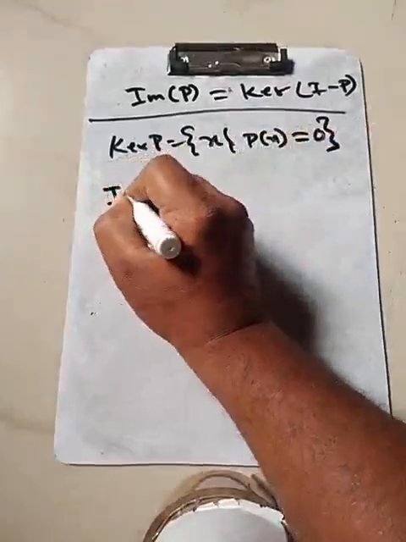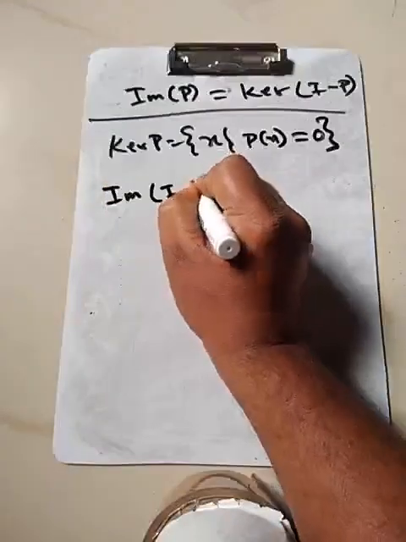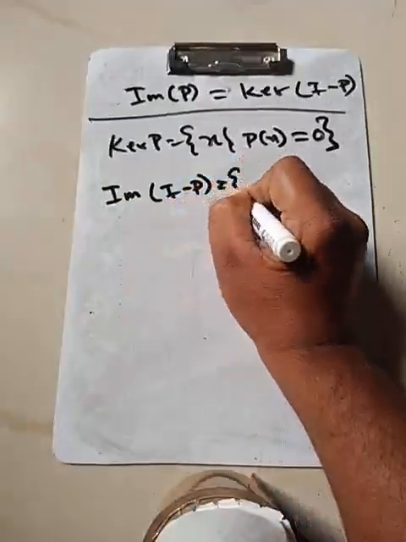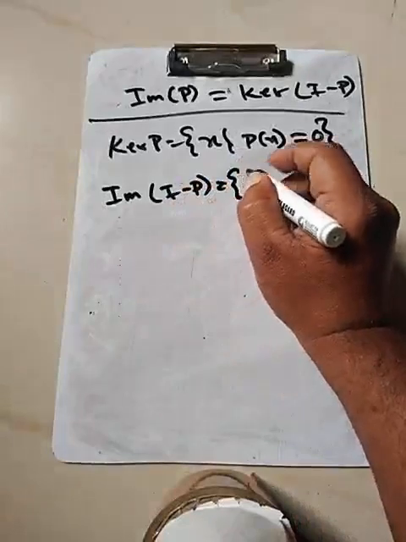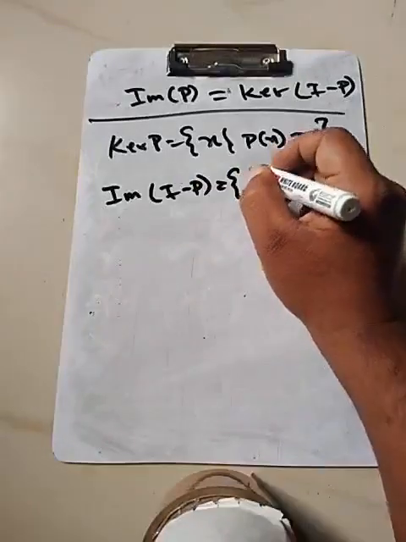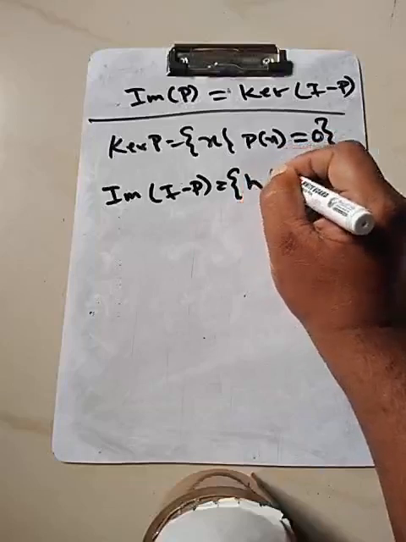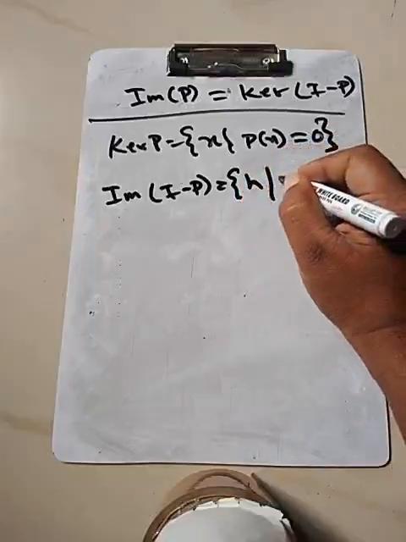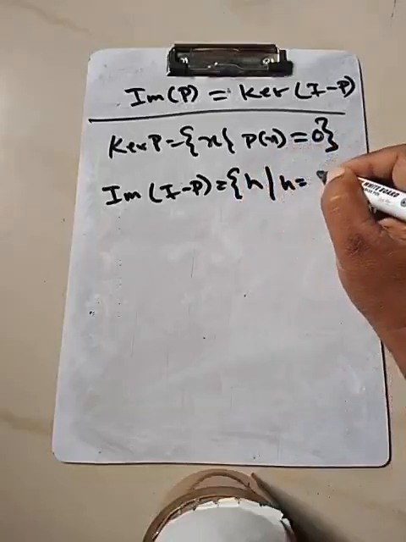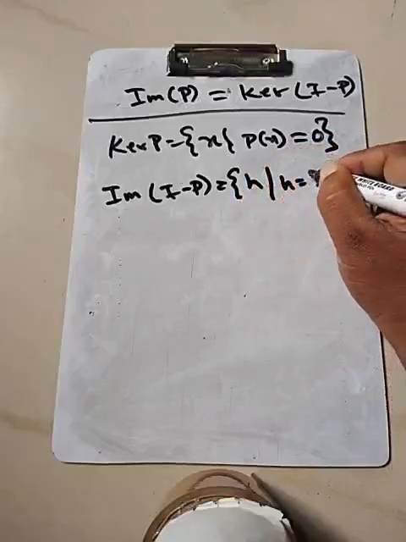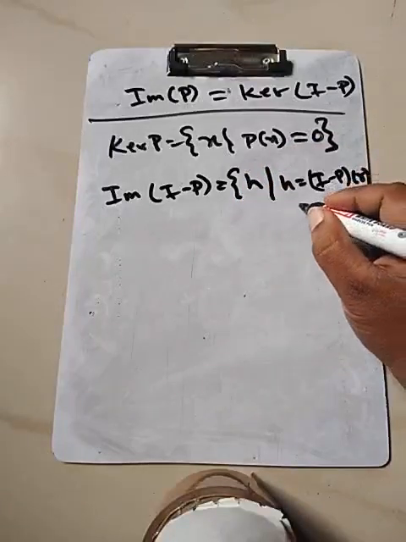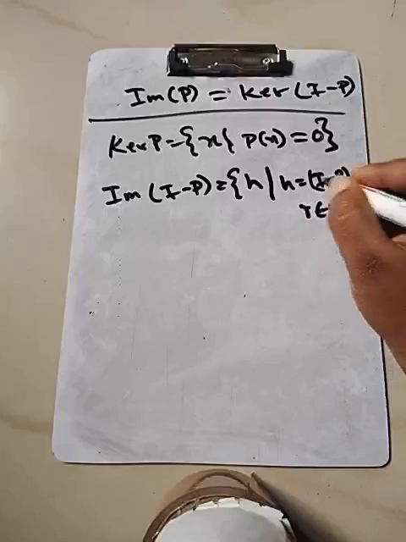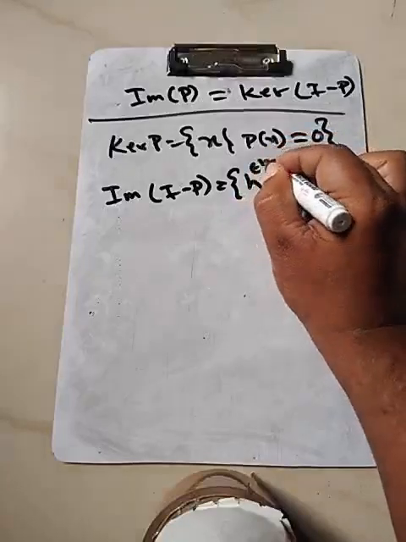So let's look at the image of I minus P, the set. This would be the collection of all, maybe say small h, such that h is equal to I minus P of r for some r belonging to V. This is all h belonging to V itself.